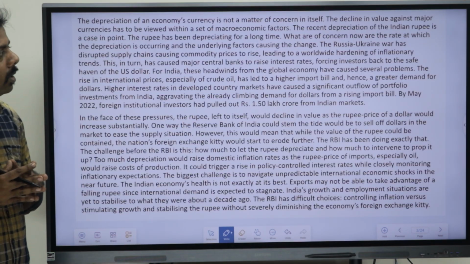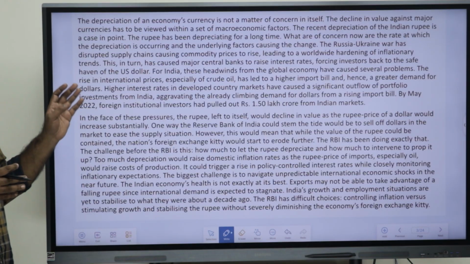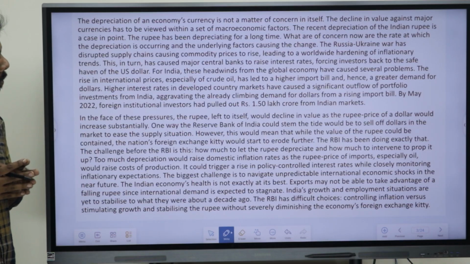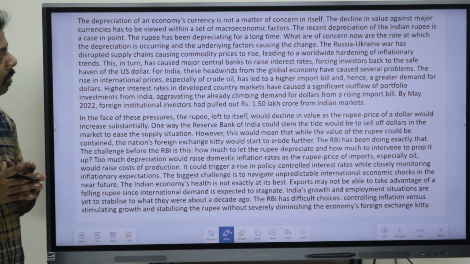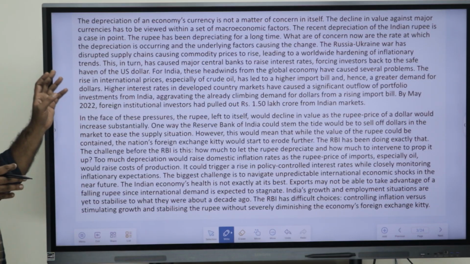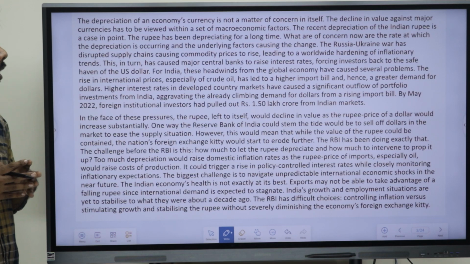The recent depreciation of the Indian currency is a case in point. The rupee has been depreciating for a long time. So what is of concern now is the rate at which the depreciation is occurring and the underlying factors causing the change.